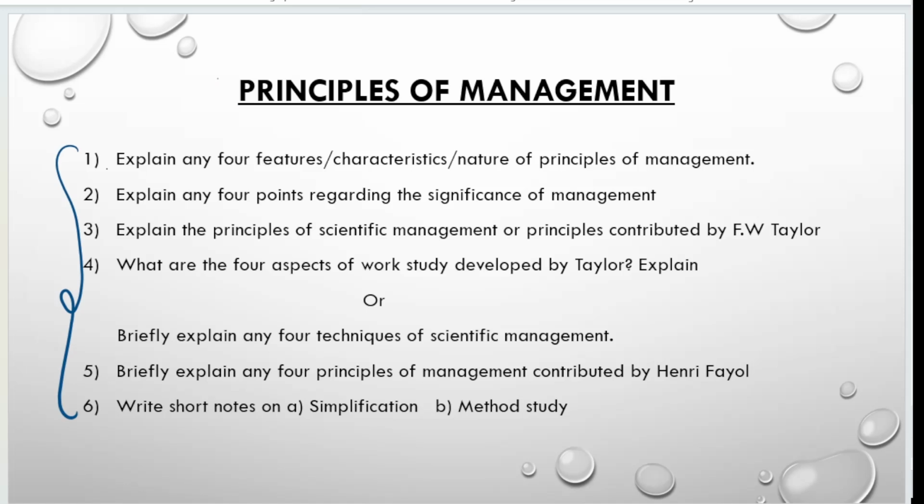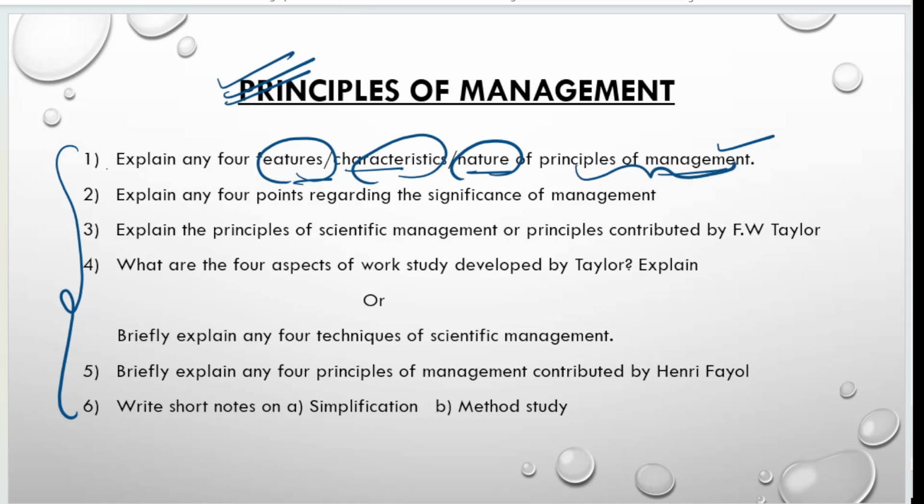If you are going to attend this principles of management chapter, then you have to read all the 6 questions. Okay, one is features, characteristics or nature. If they have given nature, or characteristics, or features, you have to attend the same question. That is, explain any 4 features of principles of management. Keep it in your mind, don't get confused, see the question properly, whether they have asked the features of management or the features of principles of management.